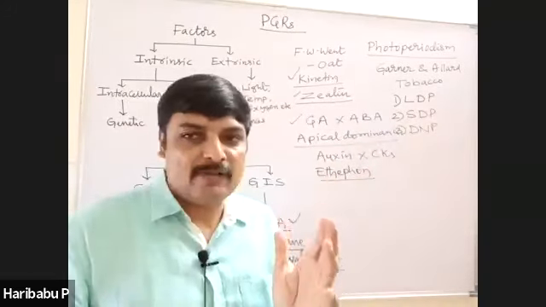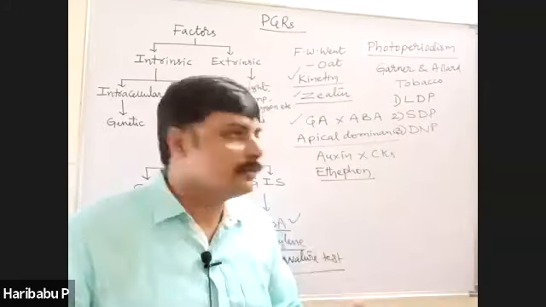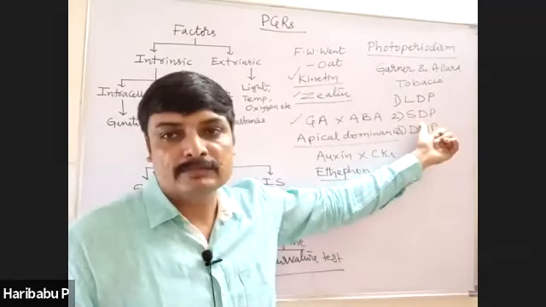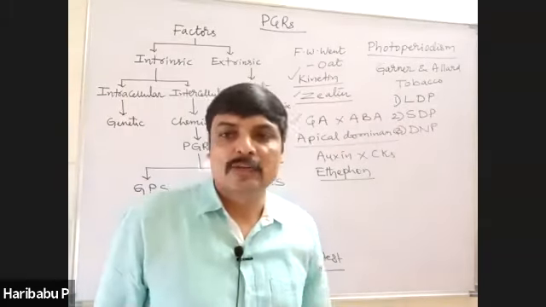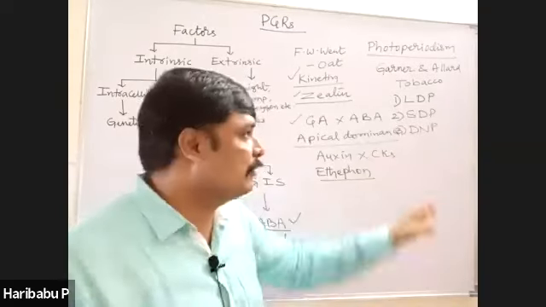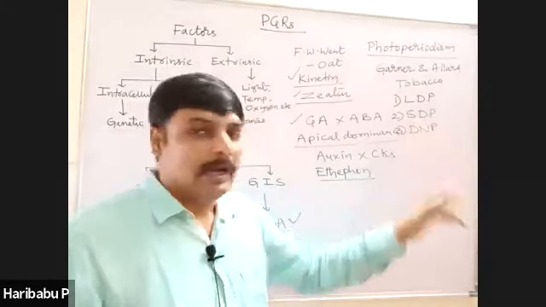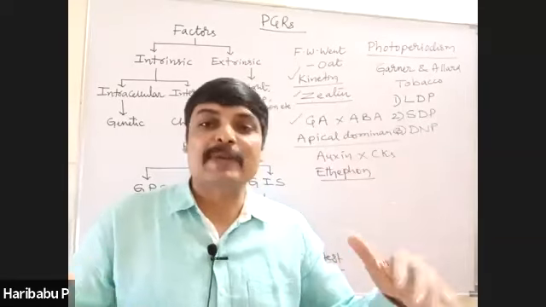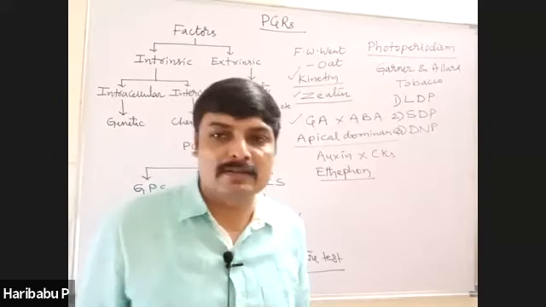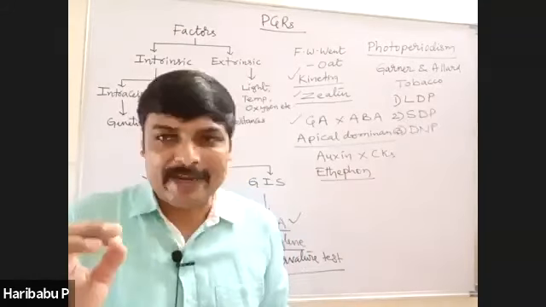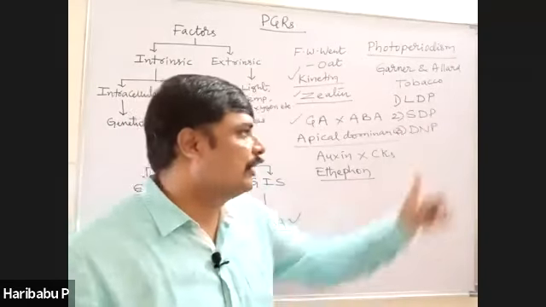The plants which require photoperiod less than the critical day length are called short day plants. They include rice, chrysanthemum, tobacco, etc., also called long night plants. And some plants flower irrespective of the photoperiod. They don't depend on the photoperiod, and they are called day neutral plants. Tomato, pisum, cucumber, sunflower are examples for day neutral plants.